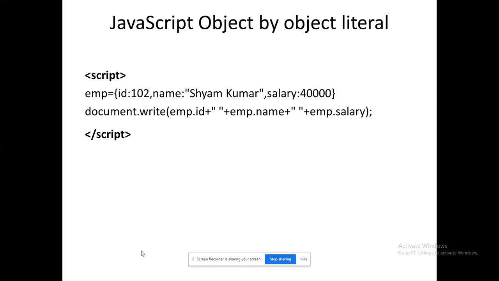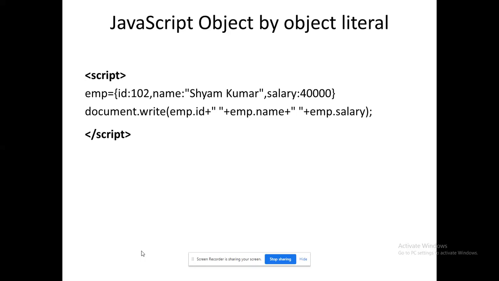Within emp, I declare that id, name, salary are the properties of that object, and the values given are 102, Shyam Kumar, 40,000. If I need to retrieve those values, I can mention object dot attribute or object dot property, and I get the corresponding value.